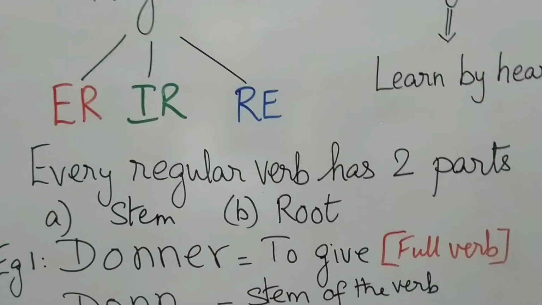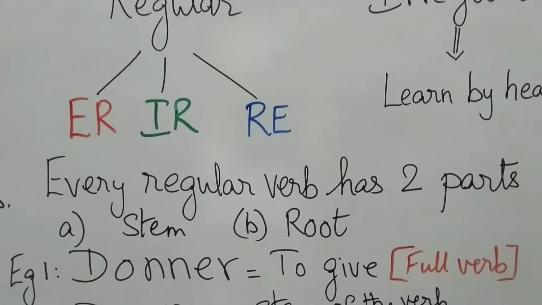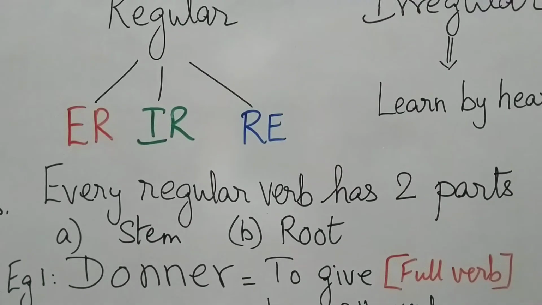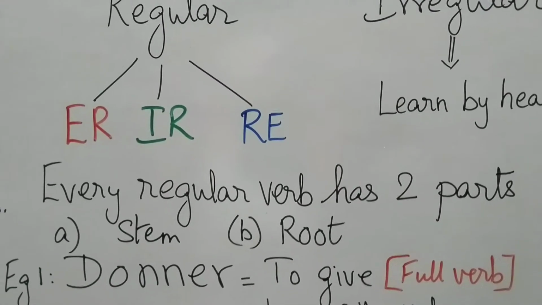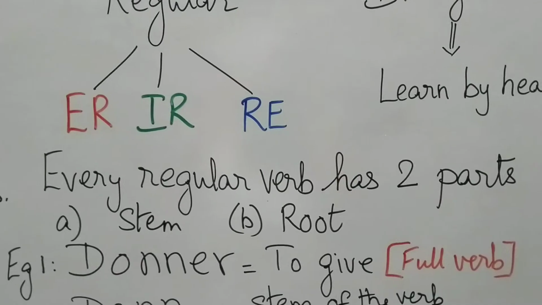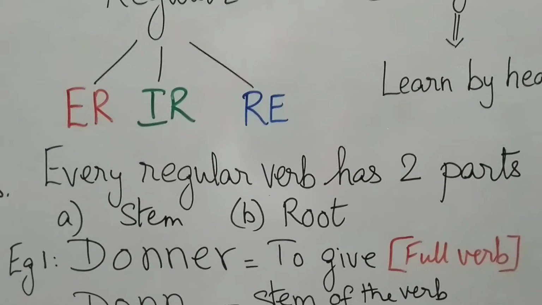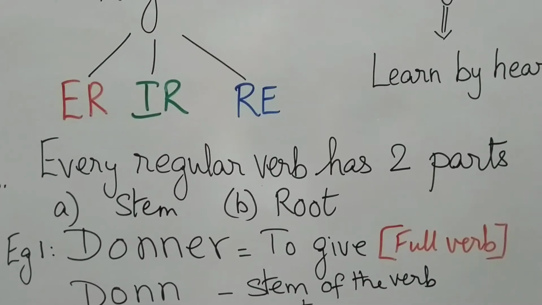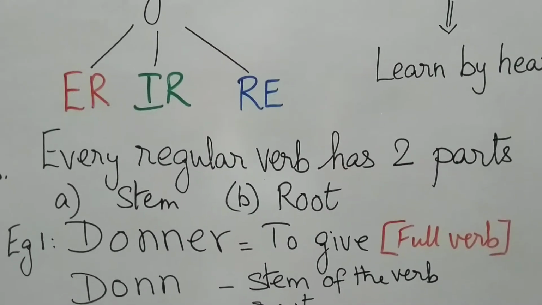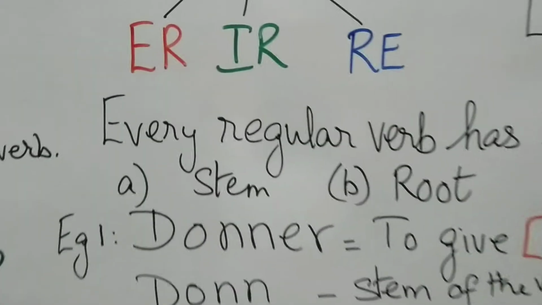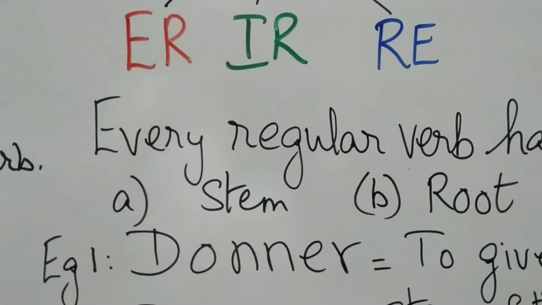Normally, the last two letters which the verb ends in are the root of the verb. What remains after cutting off the root of the verb will be the stem of the verb. Now, I will show you in a few examples how to remove the root and how to obtain the stem of the verb, because this is very important for the present tense, which we will be doing in the next chapter.